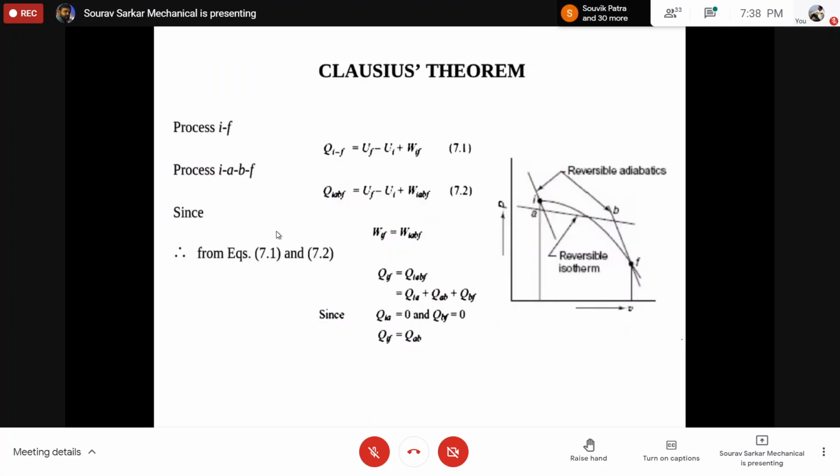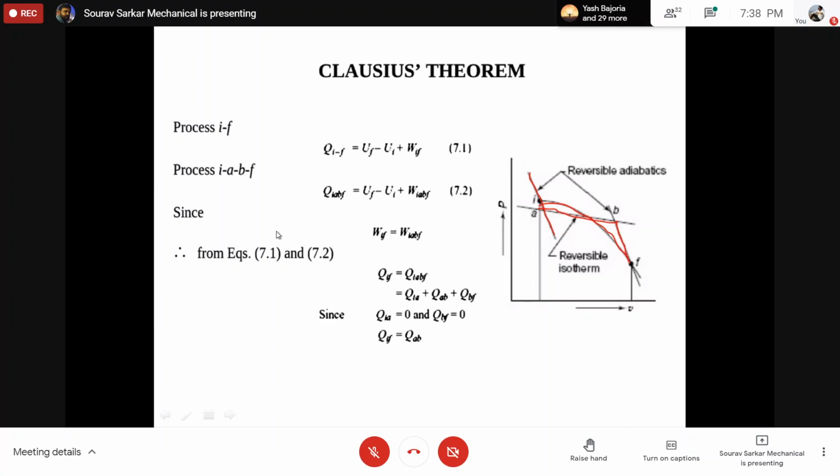Next, we discussed that if there is any reversible process, this reversible process can be broken into a combination of three processes. First one is adiabatic, second one is isothermal, and the third one is another adiabatic.